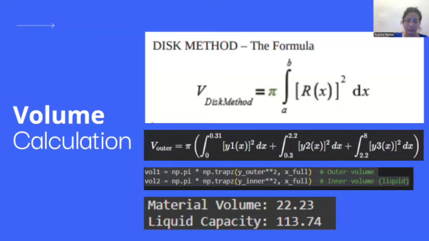Now for the numerical integration, we use the trapezoidal rule to integrate the volumes. The trapezoidal rule approximates the area under the curve by dividing it into small trapezoids, making it efficient for this calculation. As for the results, the code will show the volume of the material as 22.23 cubic inches, and the liquid capacity of 113.74 ounces. And that's it. Thank you.